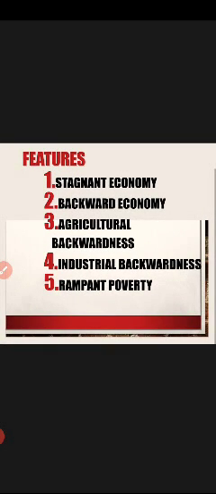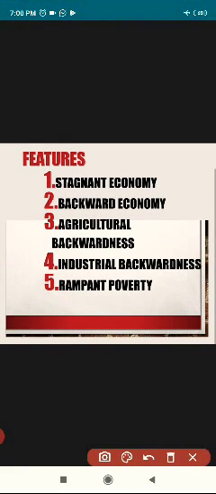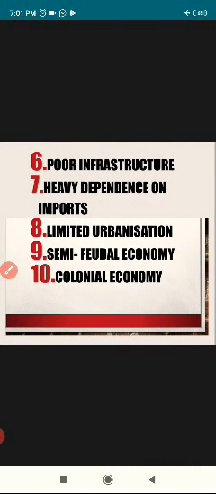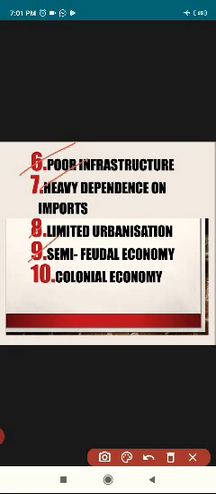Hello everyone. We will now discuss about the features of Indian economy on the eve of independence. And the features are like stagnant economy, backward economy, agricultural backwardness was also present at that time, industrial backwardness, rampant poverty, poor infrastructure, heavy dependence on imports, limited urbanization, semi-feudal economy, and colonial economy. We will discuss it in detail.